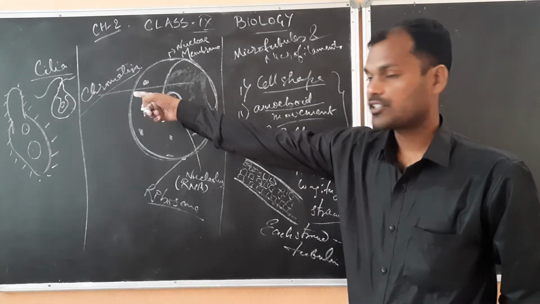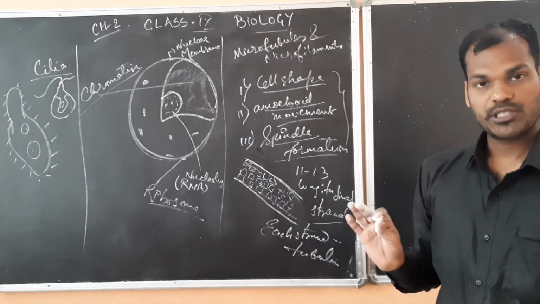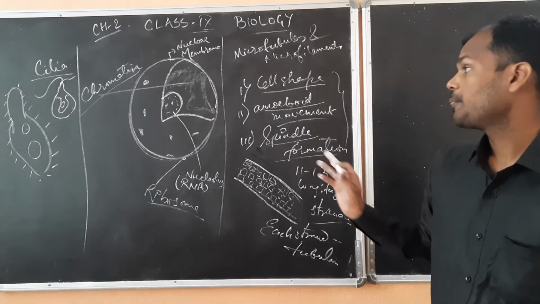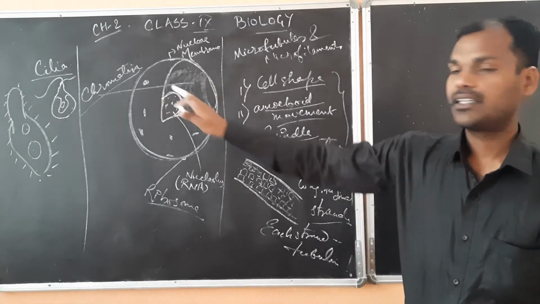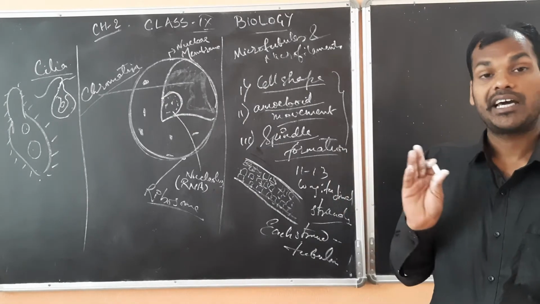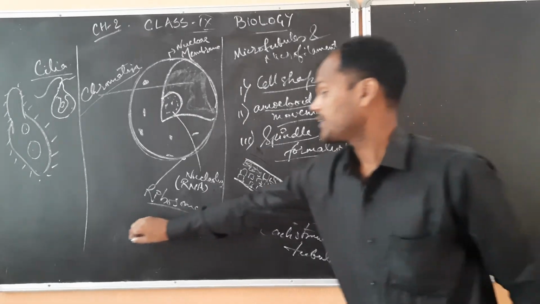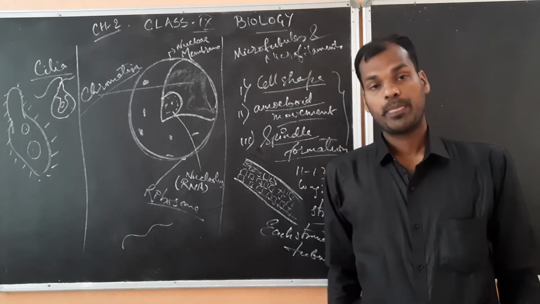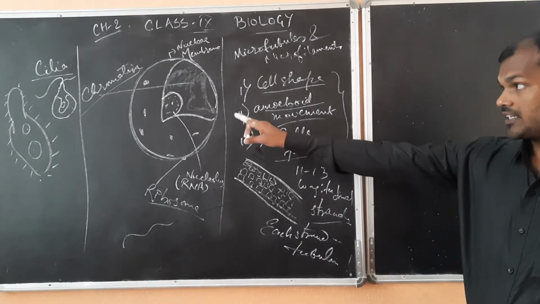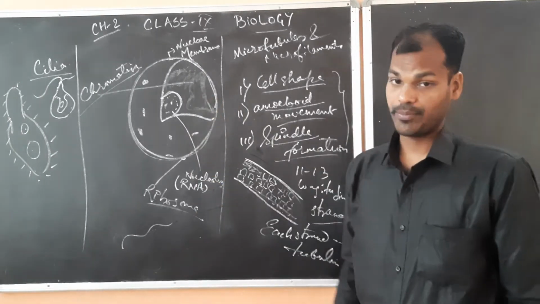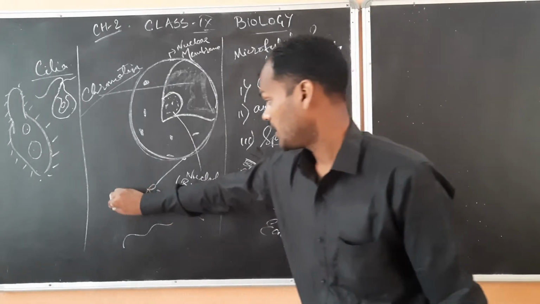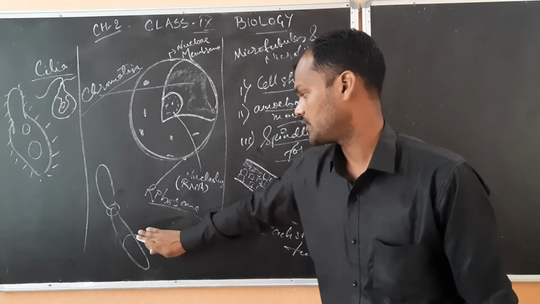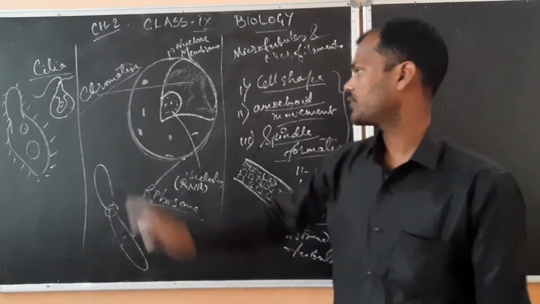Chromatin materials are also present. The chromatin materials are responsible for forming the chromosomes. At the time of cell division, the chromosomes are formed only from the chromatin. These chromatin fibers are in a fiber-like shape like this if the cell is not undergoing division. But once it has started undergoing division, these chromatin fibers coil among themselves and form this chromosome-like structure. So these are formed from the chromatin.